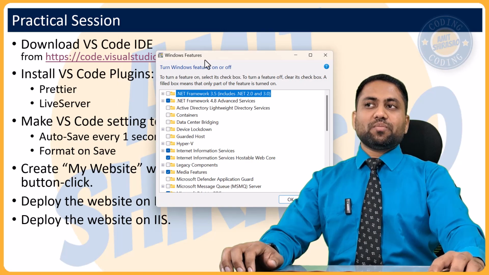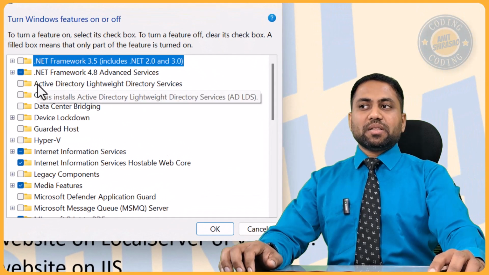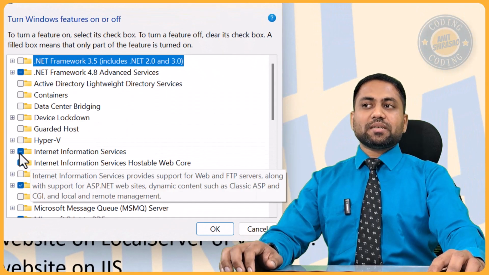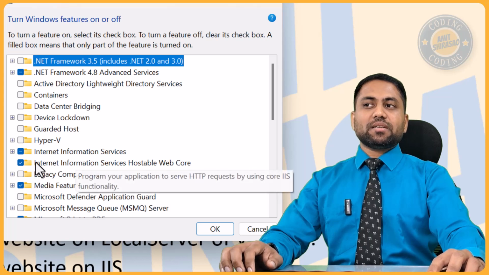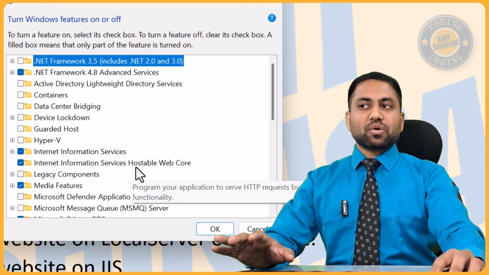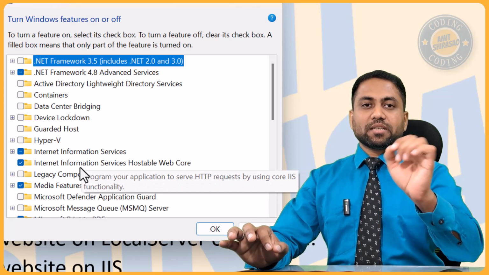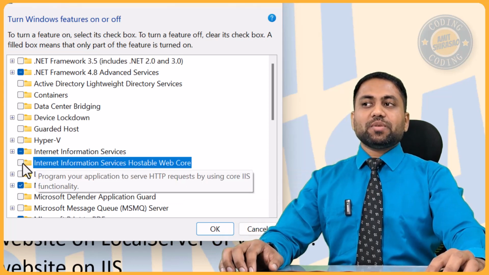This is a control panel setting in which you will see that Internet Information Services and Internet Information Services Hostable Web Core. These two are ticked in my case. In your case, it will be something like this.